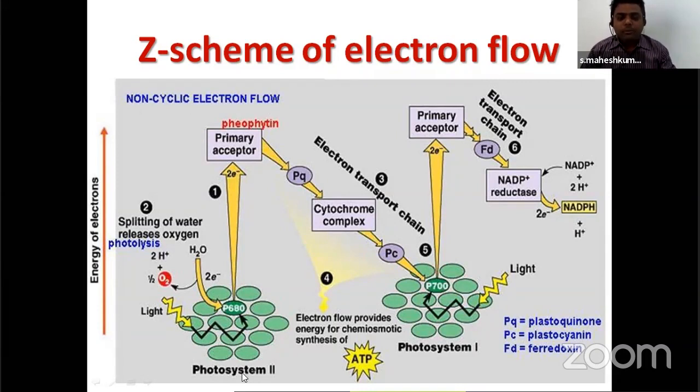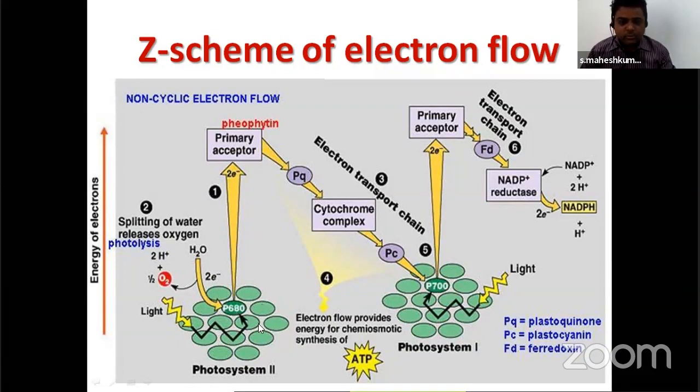So here photosystem 2 is there, photosystem 1 is there. Already I explained, this is one light harvesting complex and this is another light harvesting complex. Here accessory pigments are there and the main reaction center. Here also accessory pigments and the main reaction center.